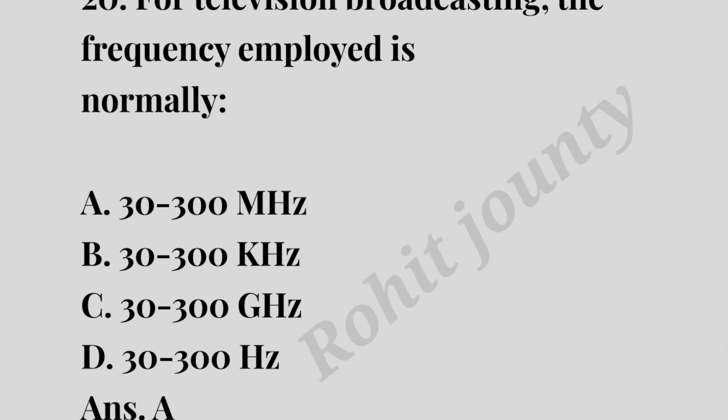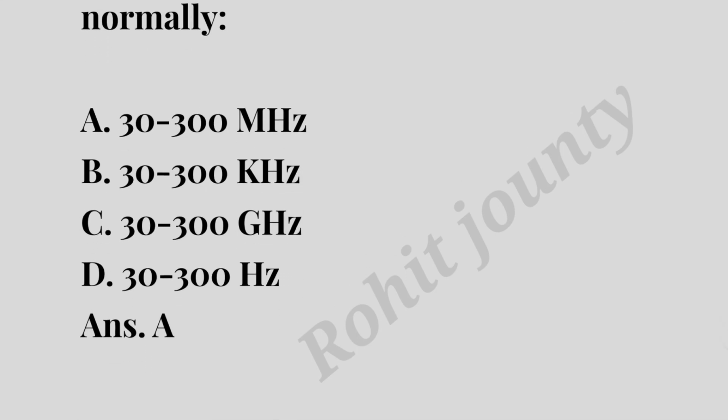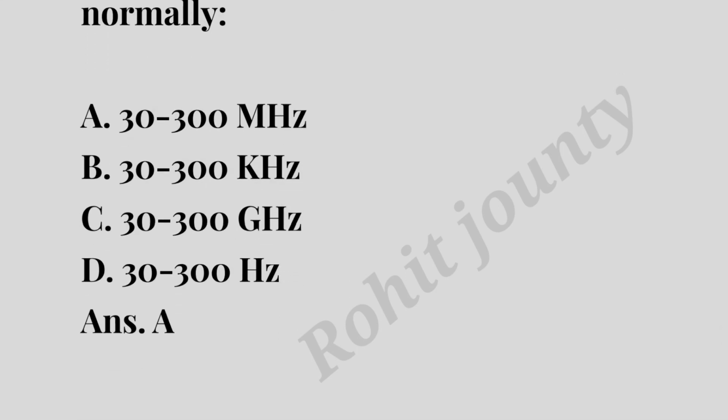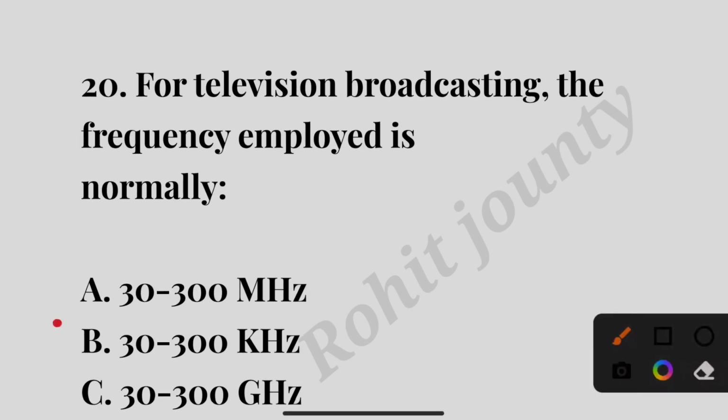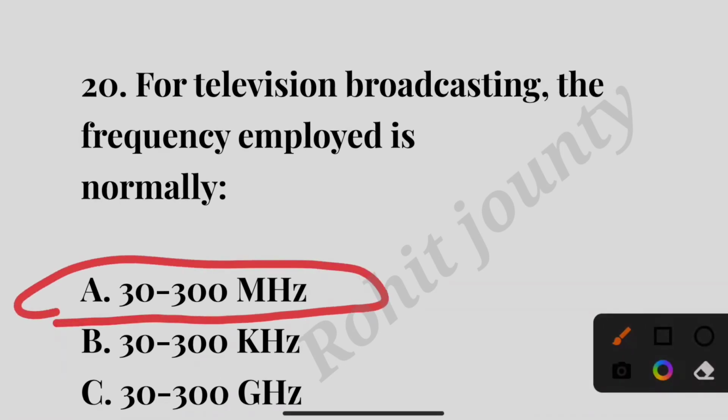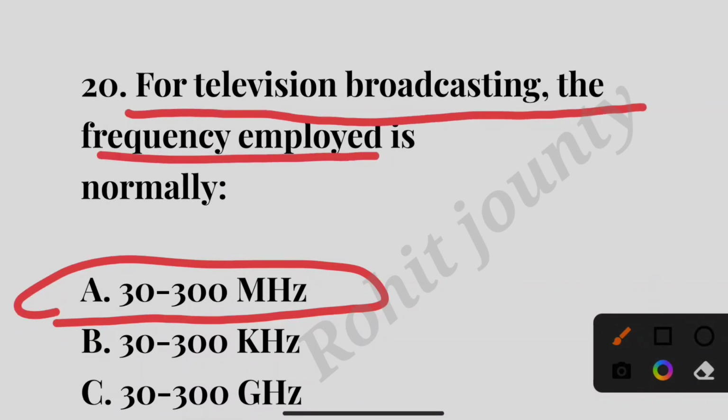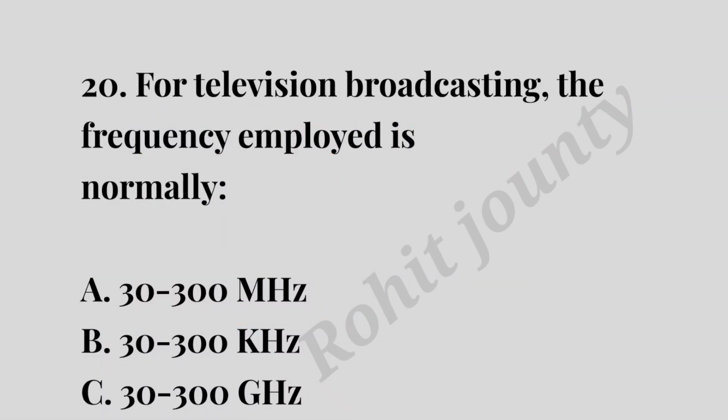Question number 20. For television broadcasting, the frequency normally amplified is: option A, 30 to 300 megahertz; option B, 30 to 300 kilohertz; option C, 30 to 300 gigahertz; option D, 30 to 300 hertz. The correct answer is option A, 30 to 300 megahertz. For television broadcasting, 30 to 300 megahertz is normally amplified.